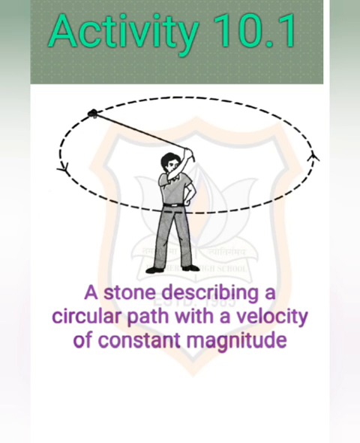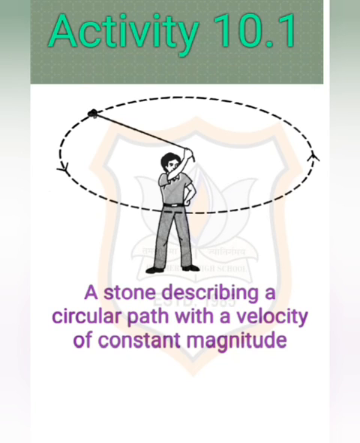Activity 10.1. Take a piece of thread as shown in the figure. Tie a small stone at one end. Hold the other end of the thread and whirl the stone around as shown in the figure. Now, note the motion of the stone. Definitely the stone moves in a circular path. Now release the thread. Note the direction of the stone. When the thread is released, the stone moves tangentially to the circle at the point of release.